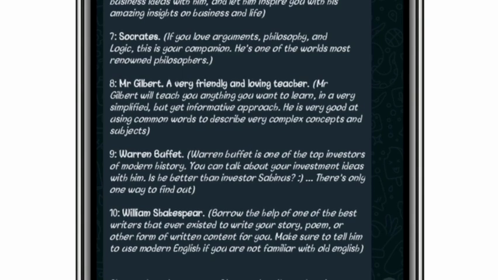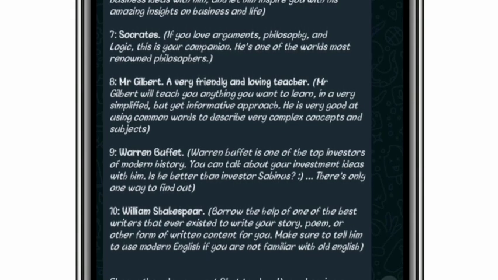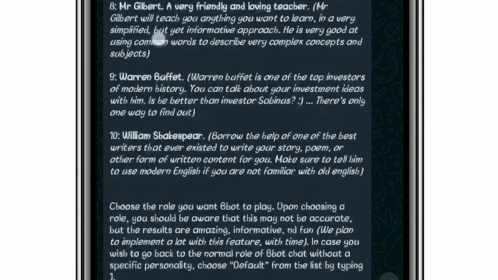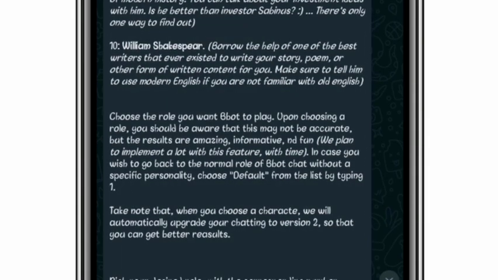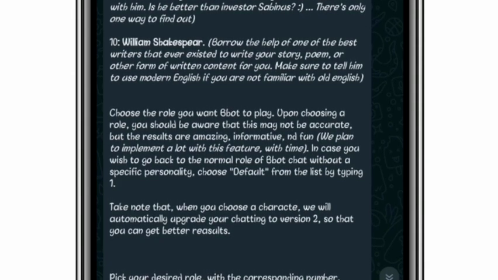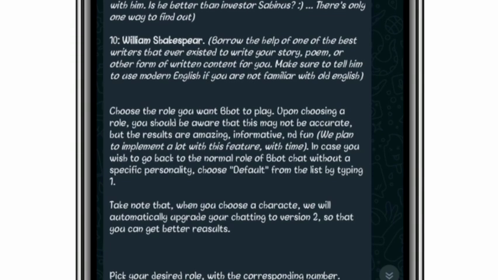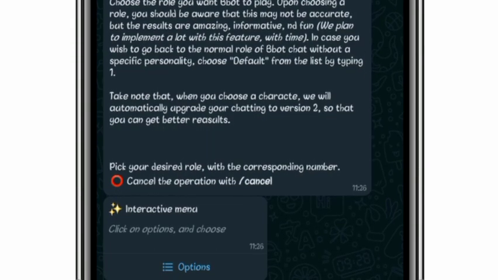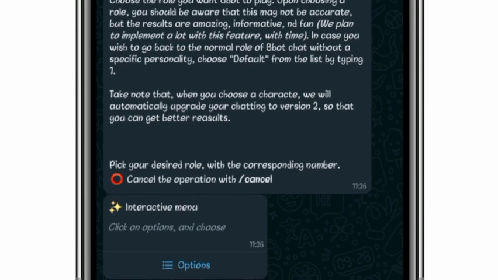He can teach you anything in a simplified but informative approach. We have Warren Buffett. We have William Shakespeare, and more other rules will be coming into Bbot soon. So you can just enjoy Bbot using different rules.